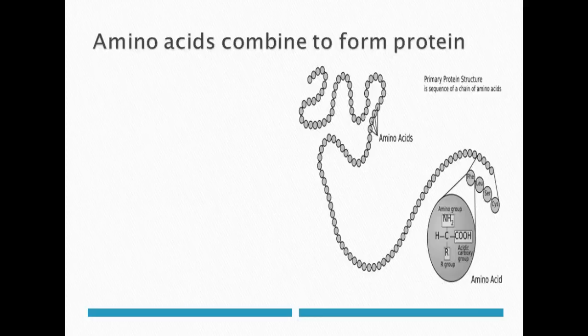Also write that the primary structure of a protein is determined by the genetic code, which oddly enough is the sequence of polynucleotides in an organism's DNA. Make sure you get that down as well. So the primary structure is the sequence of amino acids in a protein, and that's determined by the sequence of polynucleotides in an organism's DNA.